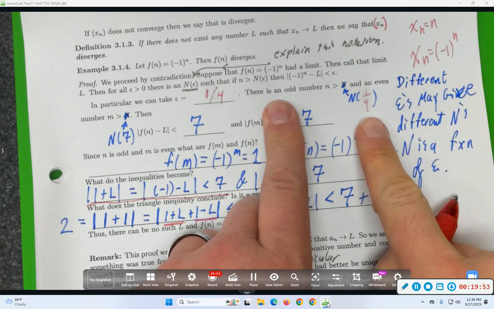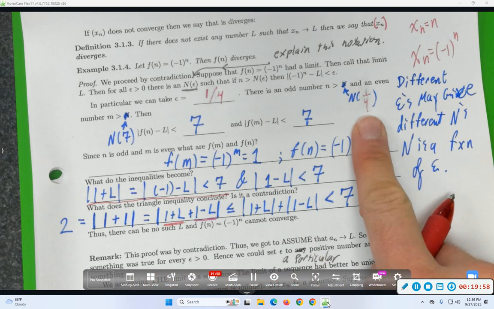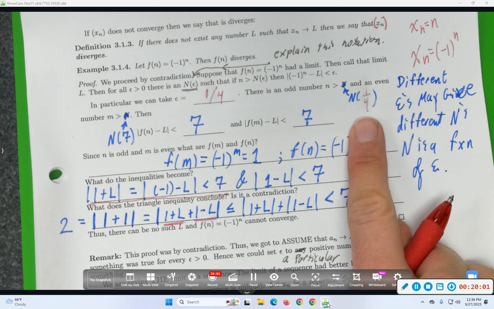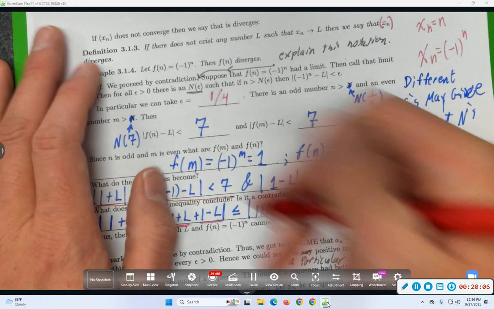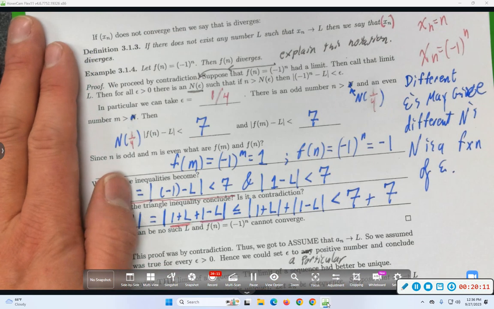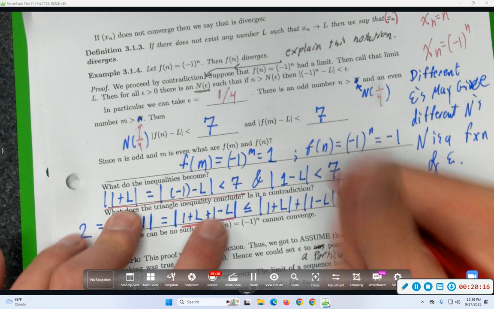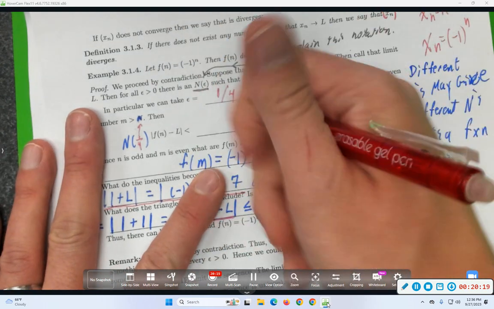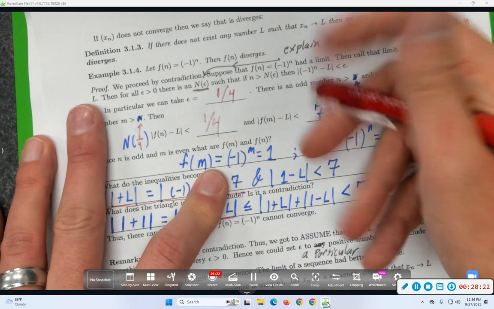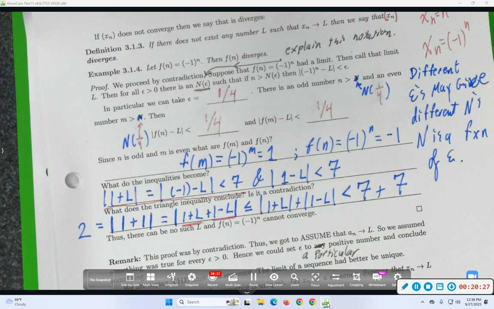Is there an odd number bigger than big N of 1 over 4? Yeah. Big N of 1 over 4 is some big number. It could be 10 bajillion. But then 10 bajillion plus 1 is an odd number bigger than it. Similarly, there's an even number, little n, bigger than big N of 1 over 4. It follows then that that's less than 1 over 4, and this is less than 1 over 4. So far, so good.